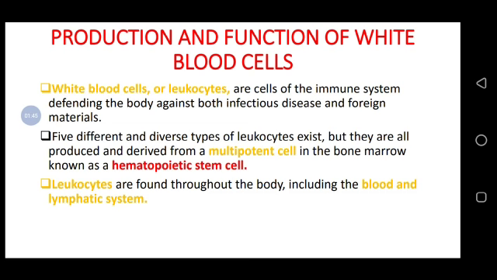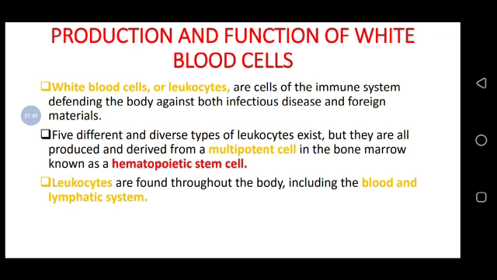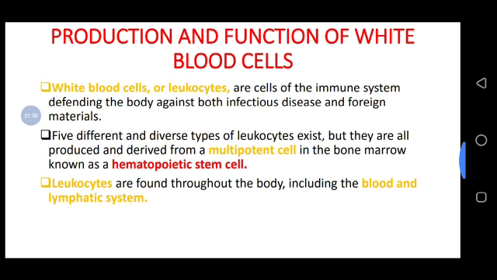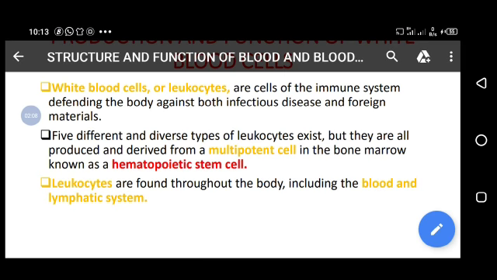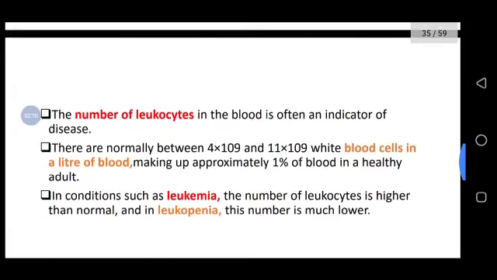Also, these leukocytes are found throughout the body, including the blood and lymphatic system. Now we are going through the structure and function of the blood, and in the next lecture we will see the lymphatic system. So now let's concentrate on the blood system. Though RBC and white blood cells or leukocytes are found both in blood and in the lymphatic system, the aim is to fight against infection.